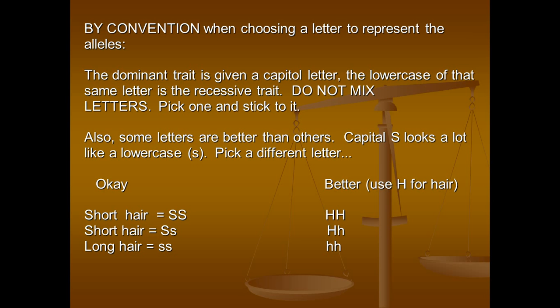For example, think about writing a capital S. It looks a lot like a lowercase s. So usually scientists will pick a letter that has a more distinctive difference between capital and lowercase. For example, it's okay to say that short hair is the dominant form and it's big S, little s, and long hair is little s. However, it's better to use H for hair because you can see the difference between capital and lowercase better.